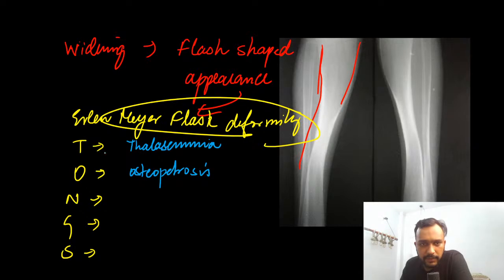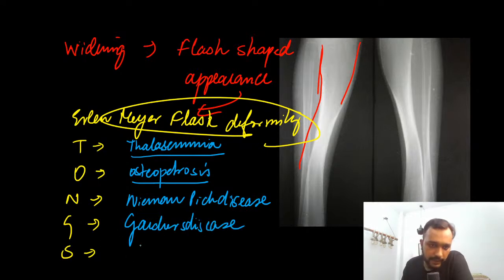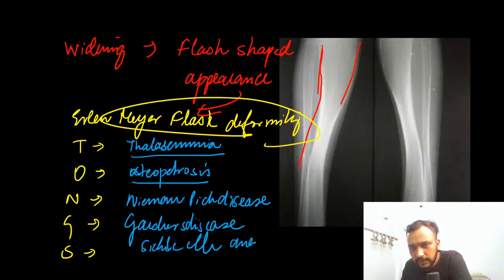So this Erlenmeyer flask deformity is seen in thalassemia patients, osteopetrosis, Niemann-Pick disease, then G for Gaucher's disease, and S for sickle cell anemia. So these are the places where you are going to find this Erlenmeyer flask deformity.